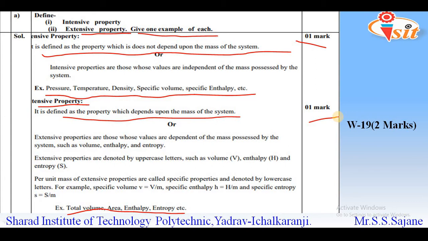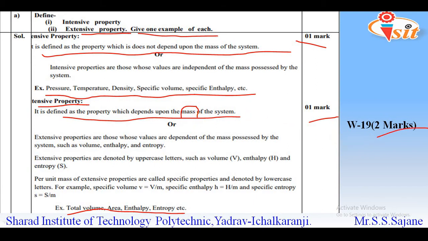Also, I have earlier told that most of the times there is misunderstanding or confusion. The students exactly write the opposite definitions for the same. So I have also given the hint for remembering this definition. That is for extensive property, you can just remember that it is the property which is dependent on some external parameter. So extensive, it will depend on some external parameter, that is nothing but mass. So this question will carry 2 marks.